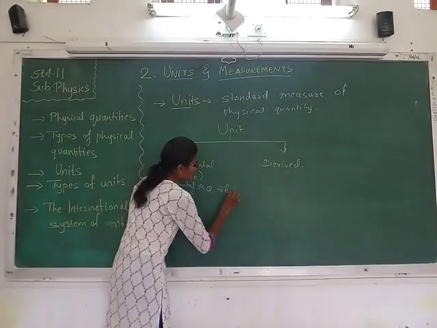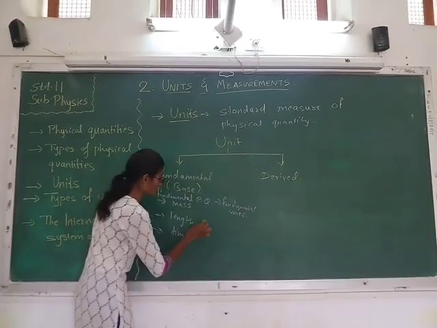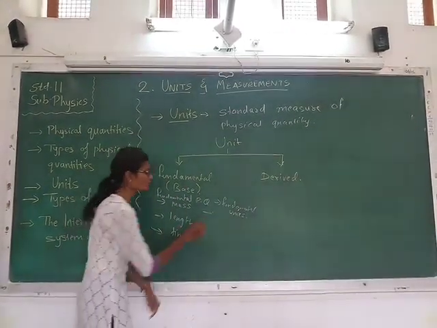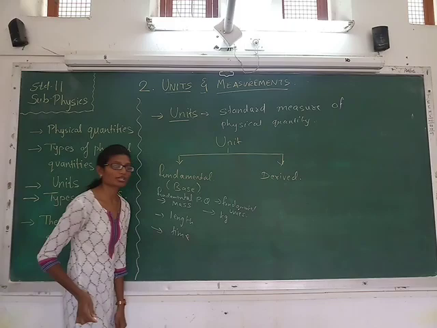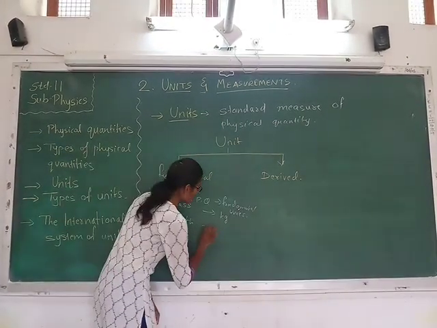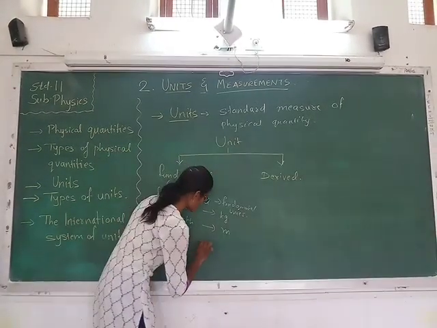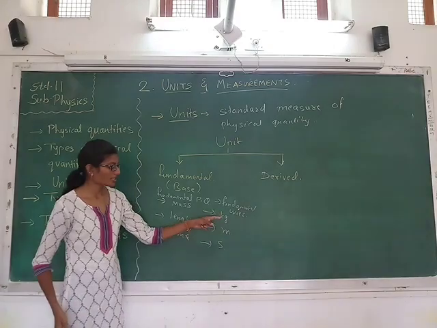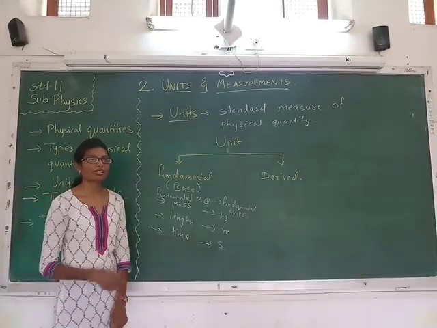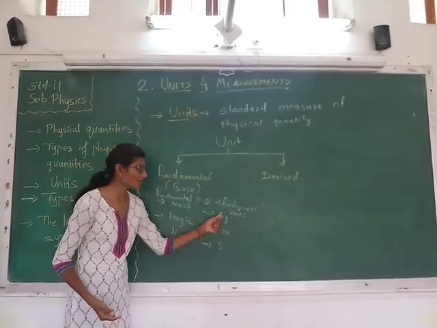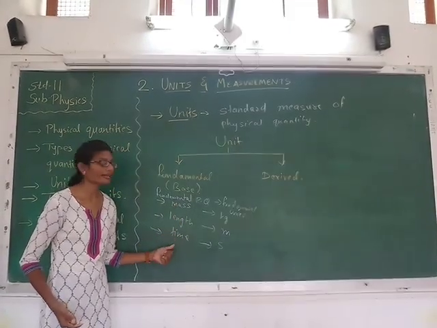So its fundamental units are: mass is measured in terms of kilogram or gram, length is measured in terms of, let us say, meter, and time is measured in terms of second. So here kg, meter, second are called fundamental units, and these units are used to measure the fundamental physical quantities, that is mass, length and time.